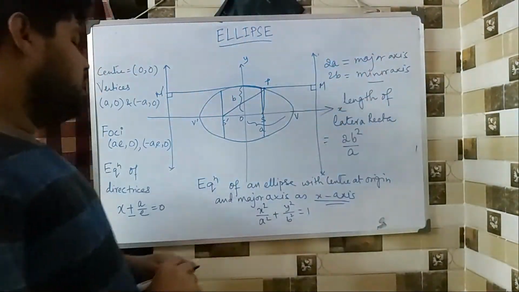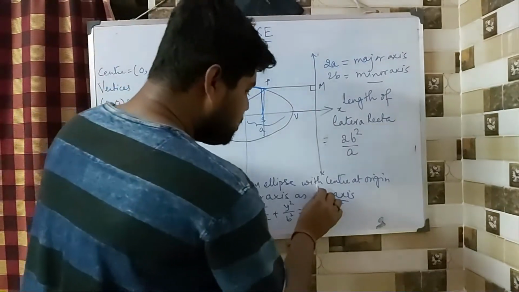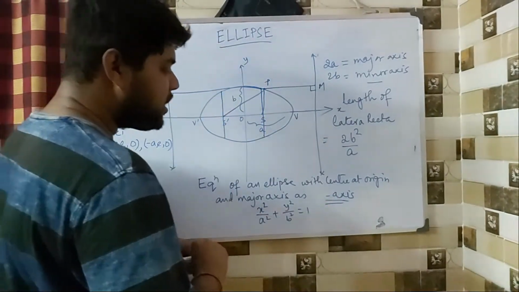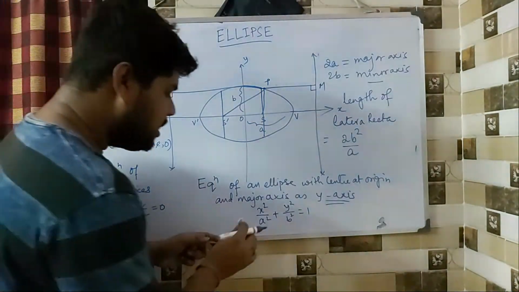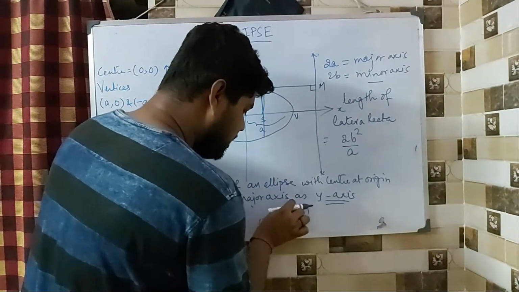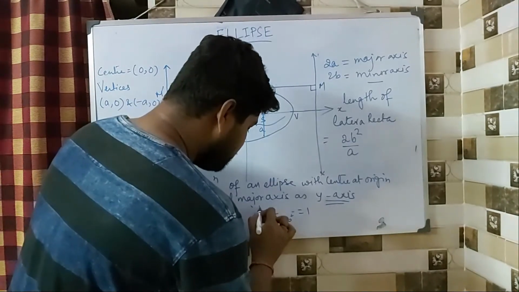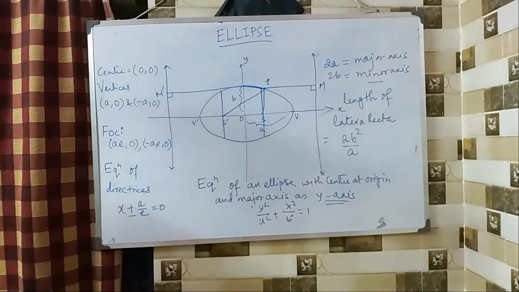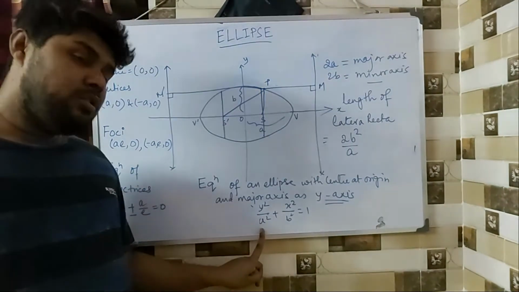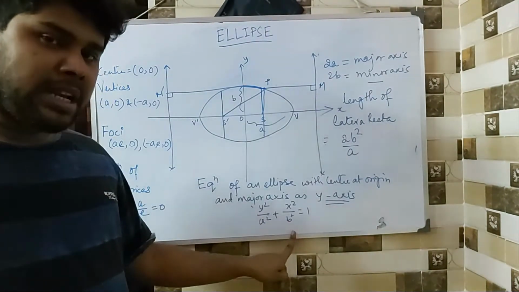So now the equation of the ellipse with center at origin and y-axis as the major axis, then the whole thing will be turned upside down. So it will become y square by a square and x square by b square, right? So a square is your major axis and b square is your minor axis.